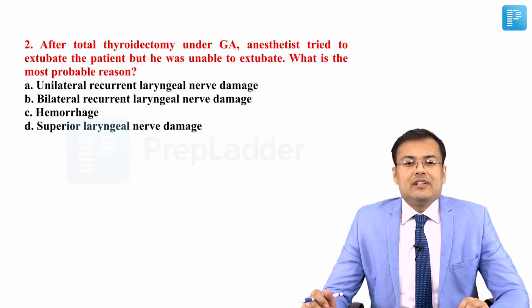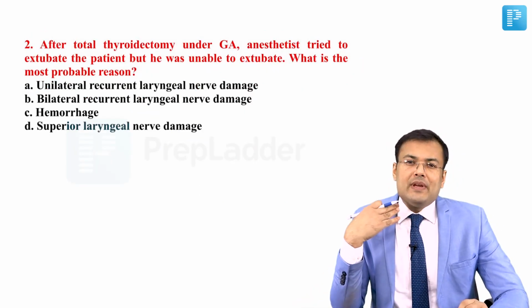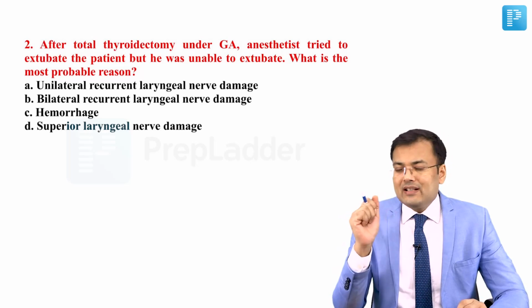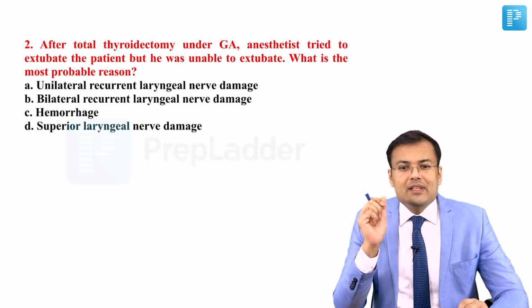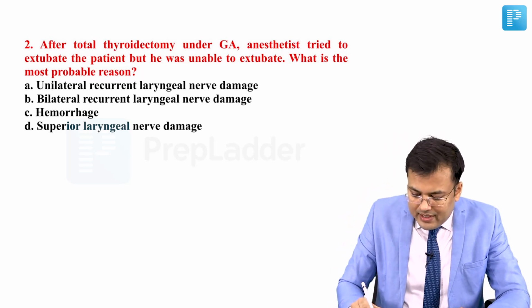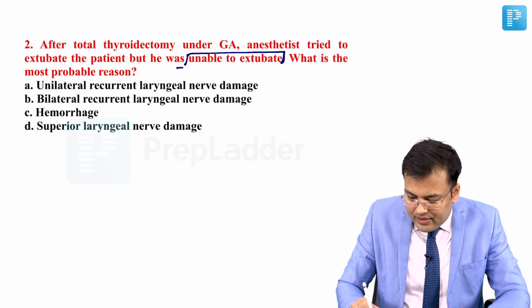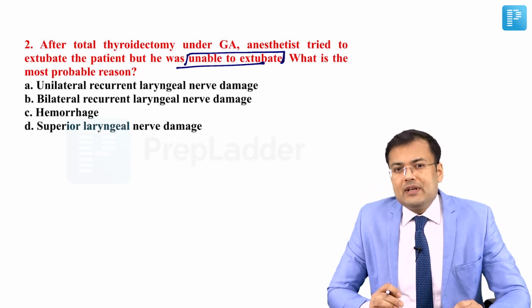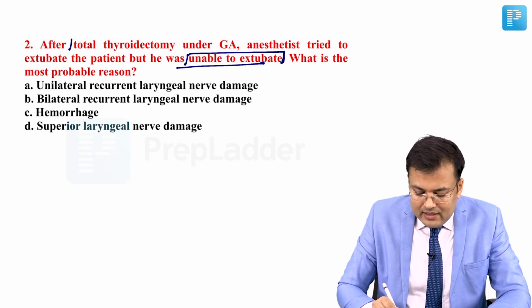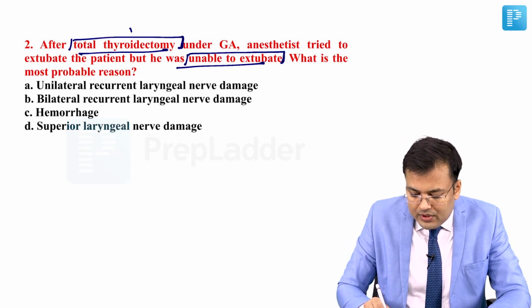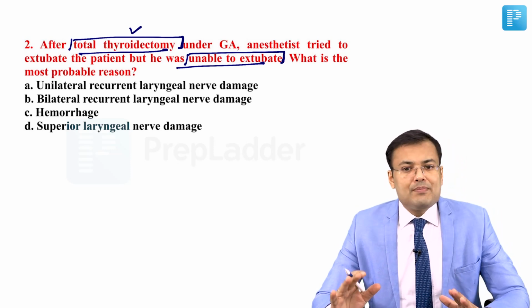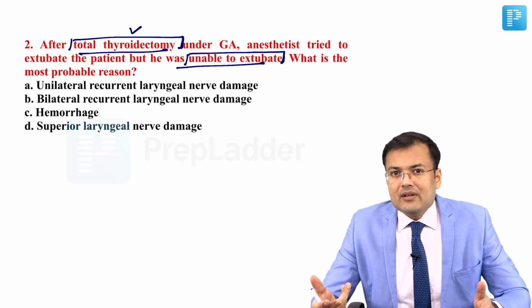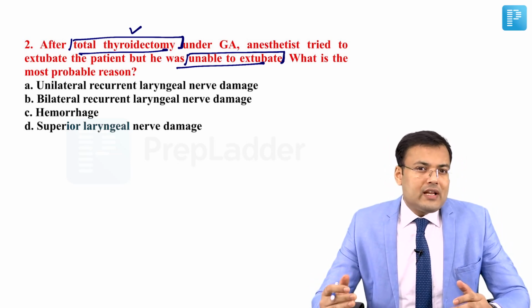Now see the second question. After total thyroidectomy under general anesthesia, the anesthetist tried to extubate the patient, but he was unable to extubate. What is the most probable reason? So two things you have to understand, that in this case we are performing total thyroidectomy. After that the patient was not being extubated. The anesthetist was not able to extubate.